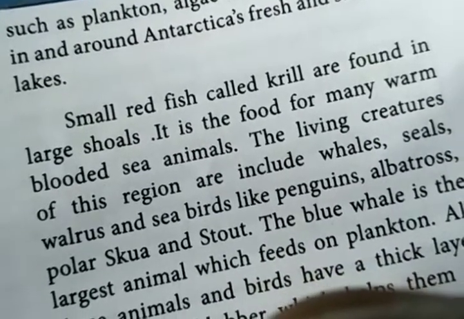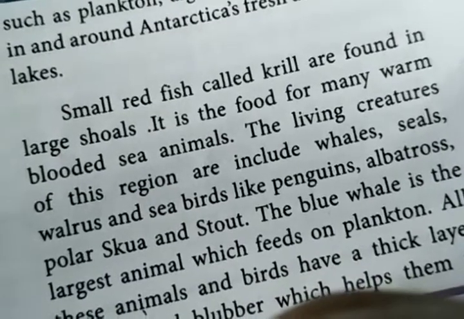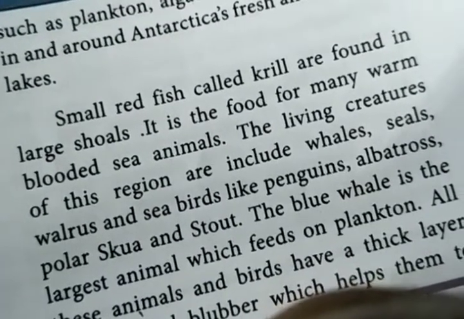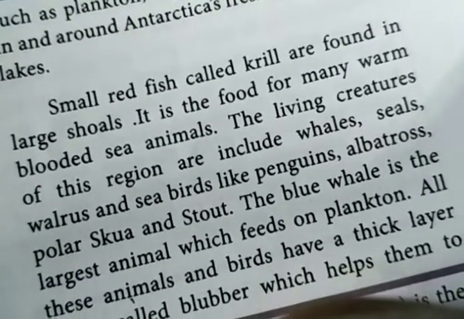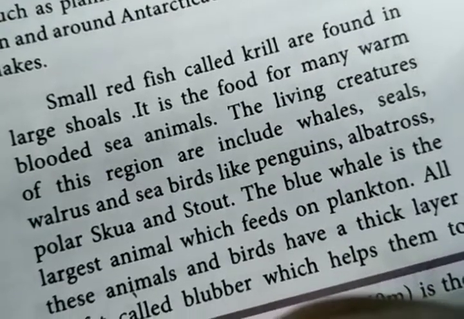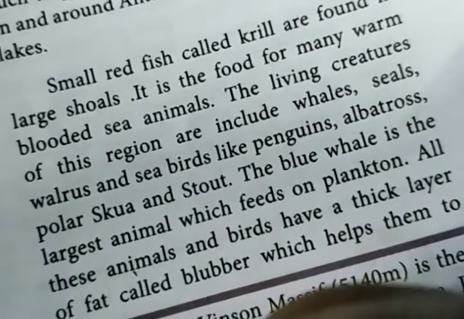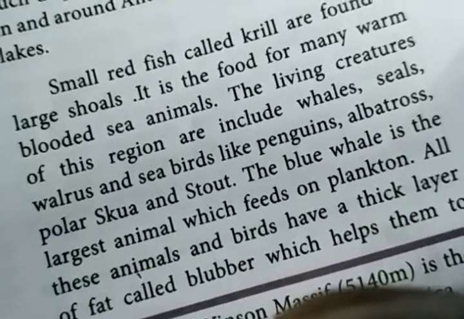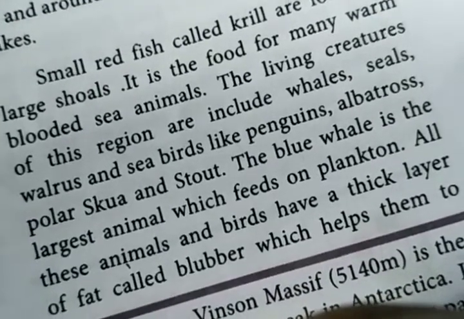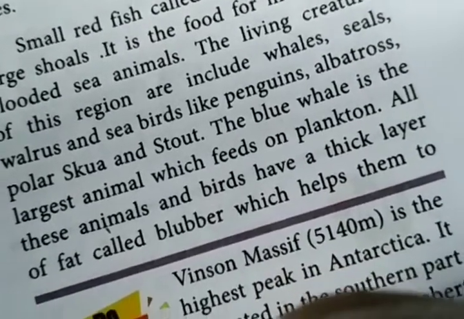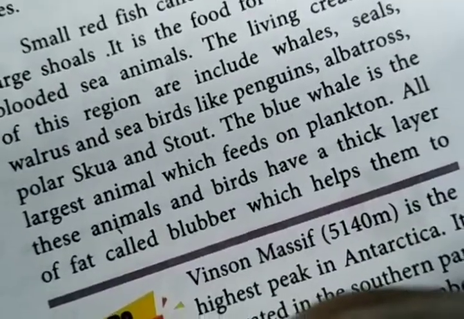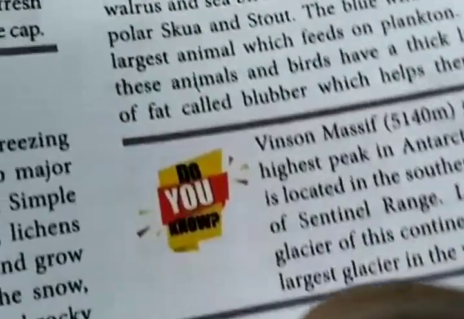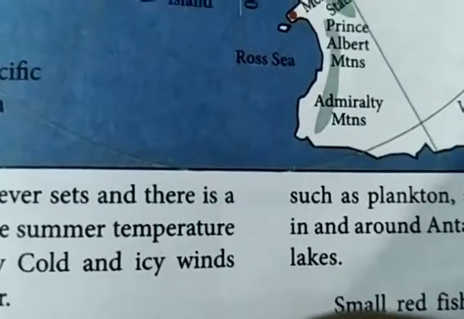The living creatures of this region include whales, seals, walrus and seabirds like penguins, albatross, polar squirrel and stoat. The blue whale is the largest animal which feed on plankton. All these animals and birds have a thick layer of fat called blubber which helps them to survive in this cold region. Okay.